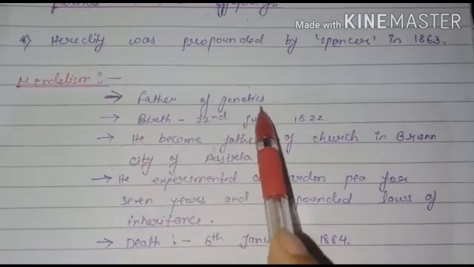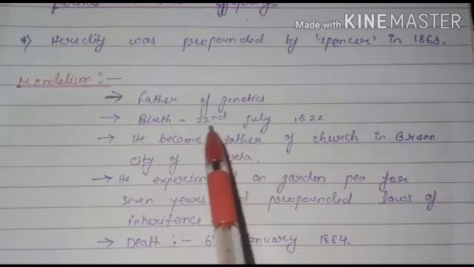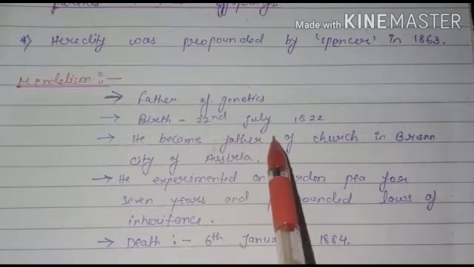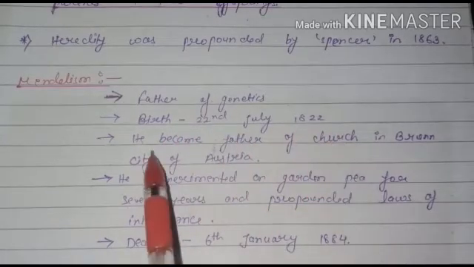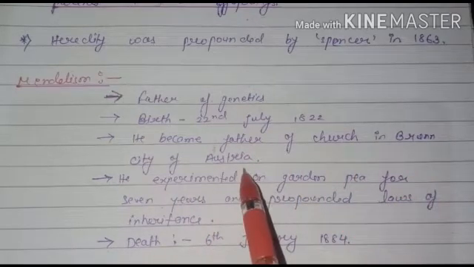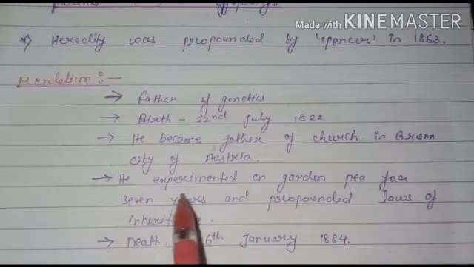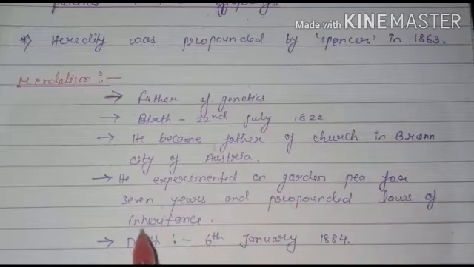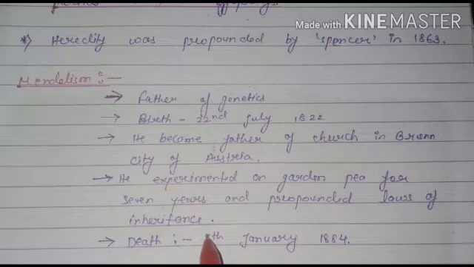Mendel is called the father of genetics. Second is his birth: born 22nd July 1822. He became a father of the church in Brunn, a city of Austria. He experimented on the garden pea for 7 years and proposed the laws of inheritance. So he experimented on the garden pea for 7 years and proposed the law of inheritance.